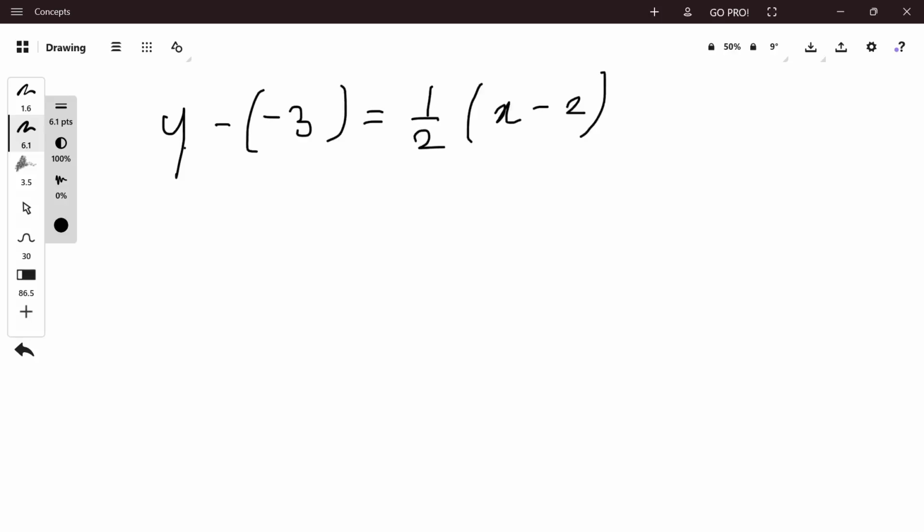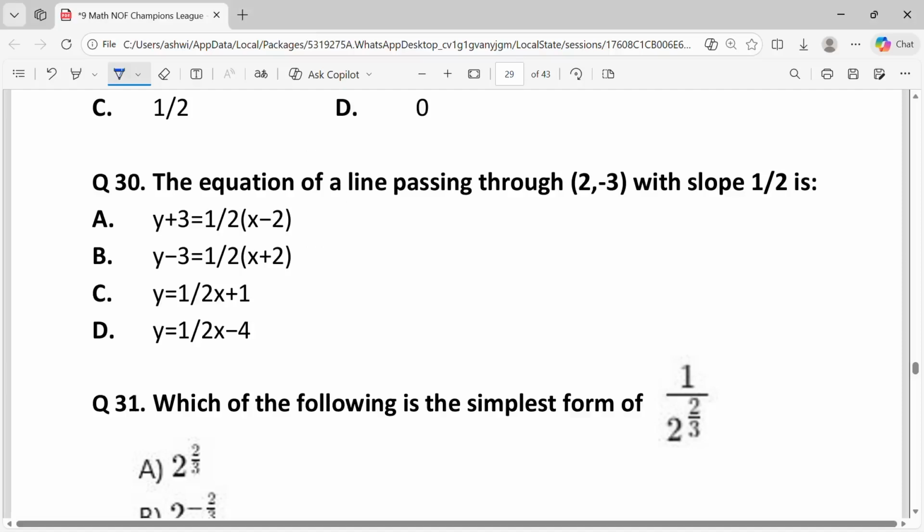Simplifying the equation, we have y plus 3 equal to 1 by 2 times x minus 2. Comparing with the given options, the answer is A, y plus 3 equal to 1 by 2 times x minus 2. Sorry.